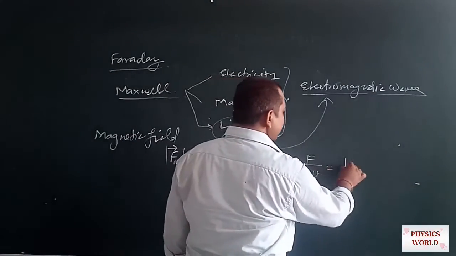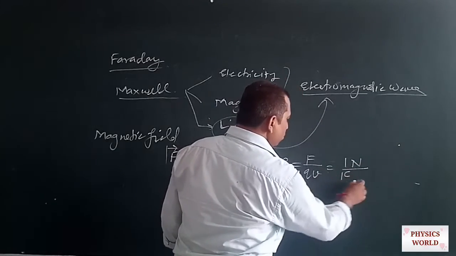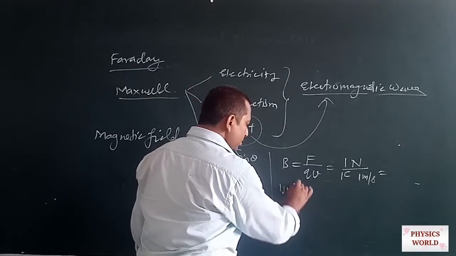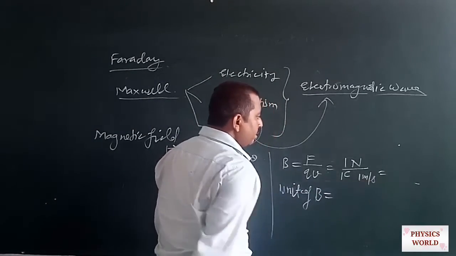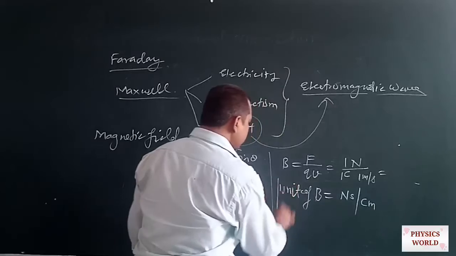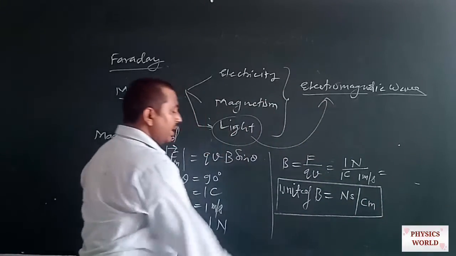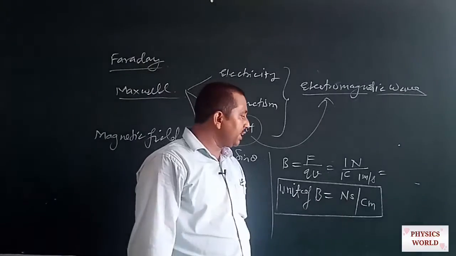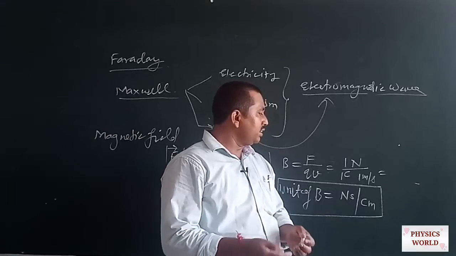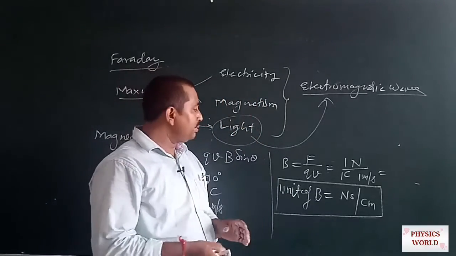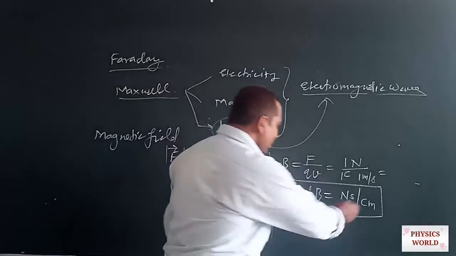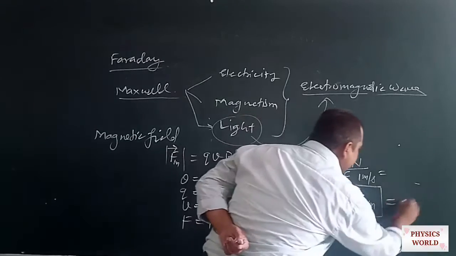With F as 1 Newton, Q 1 coulomb, V 1 meter per second, the unit of the magnetic field B becomes Newton second per coulomb meter. This unit was given another name, after the honor of Nikola Tesla, that is, it is named Tesla.